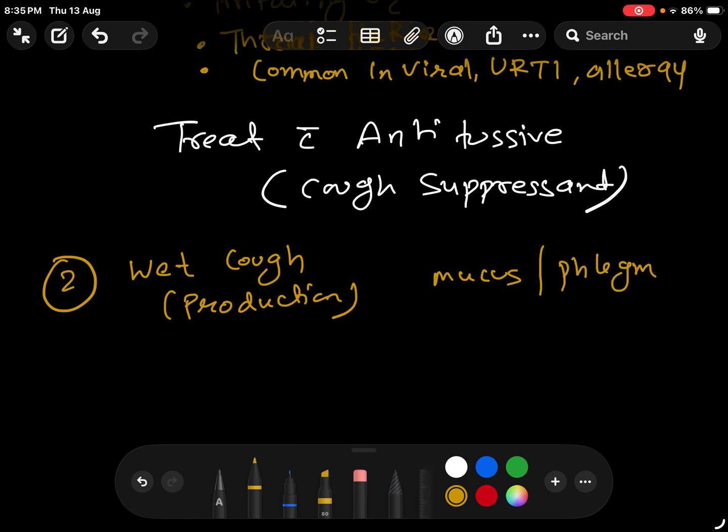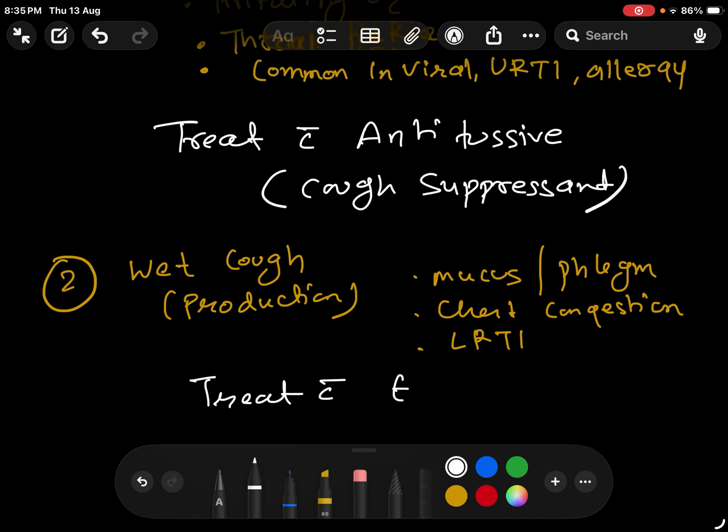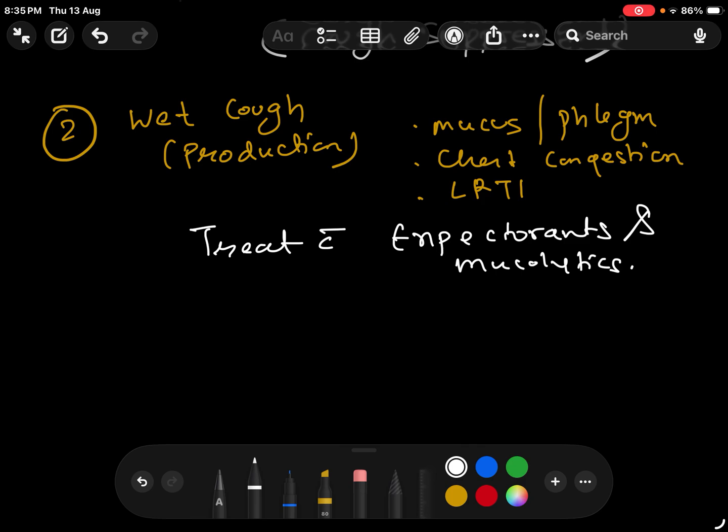Also we can see chest congestion, if the patient is complaining of chest tightness or chest congestion, or if the patient is having LRTI, that is lower respiratory tract infection. In these conditions always remember that you have to treat with expectorants and mucolytics.